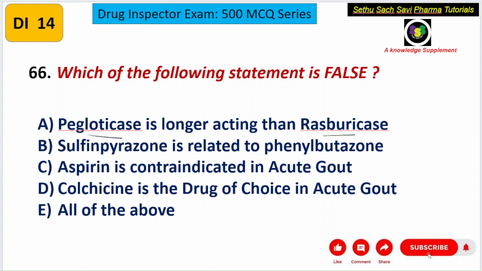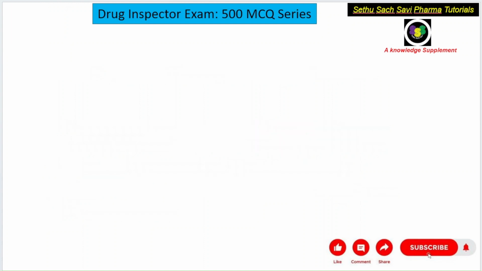So which of these five statements is false or wrong? That is the question. Okay, so let's analyze each of the choices. The first choice is pegloticase. Pegloticase is longer acting than rasburicase. So we need to know what pegloticase and rasburicase are.